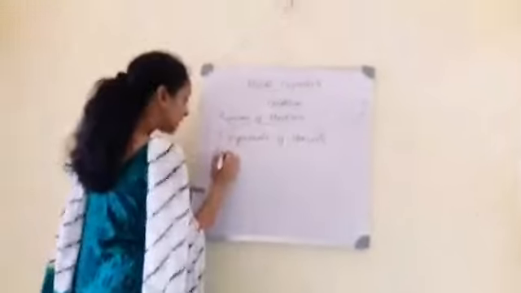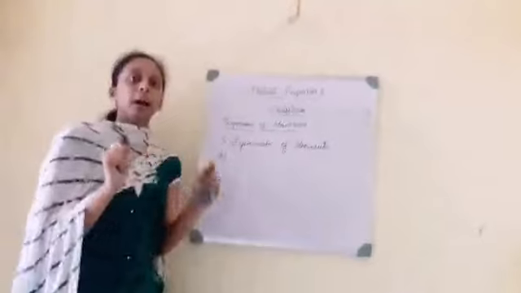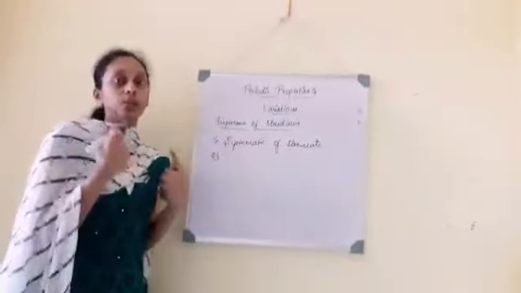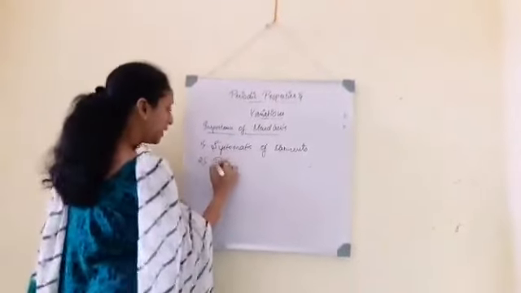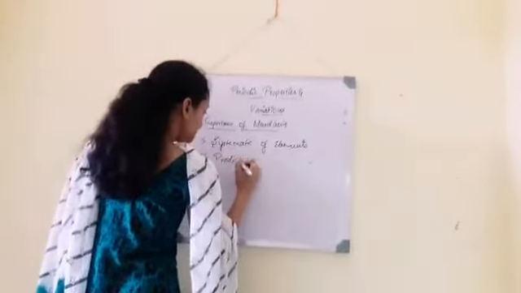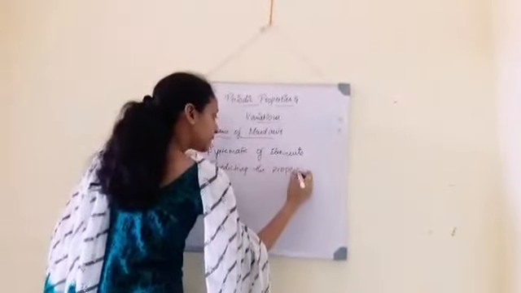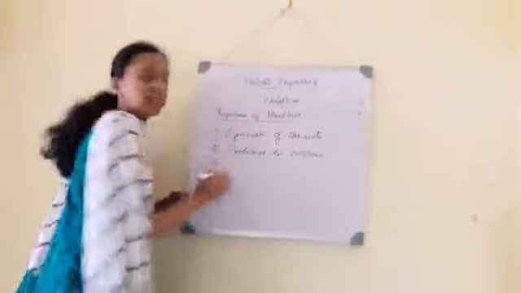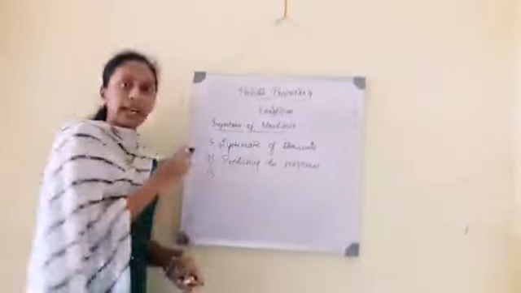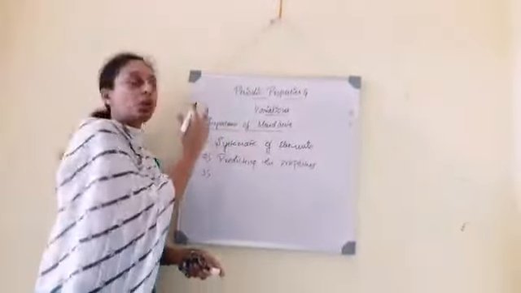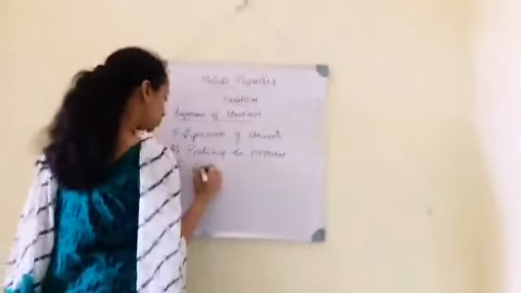The next importance is that Mendeleev left gaps in the table because the elements were not yet known, but he started predicting the properties of those elements. This is predicting the properties. The third importance is the correction of elements. If elements are in the wrong position, they can be corrected with Mendeleev's periodic table.